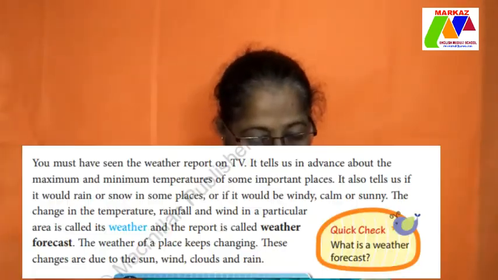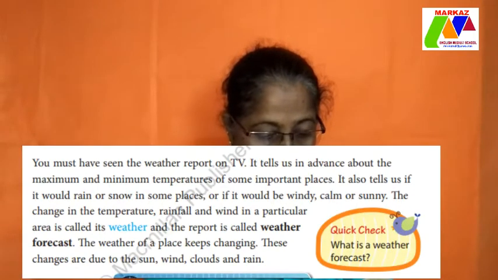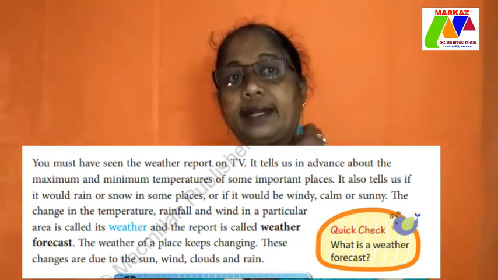The weather of a place keeps changing. These changes are due to the sun, wind, clouds, and rain. As I told you, the heat of the sun, the movement of breeze or wind, the rain, and the clouds all affect the weather of a place. Now let's go on to the next heading, the sun. Now you know the sun is a big star in the universe, and the sun is the source of heat and light. The sun gives us heat and light.